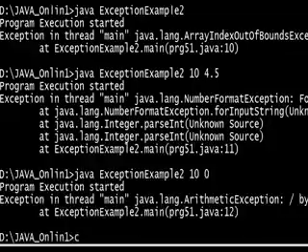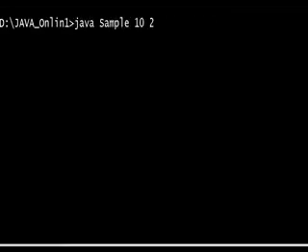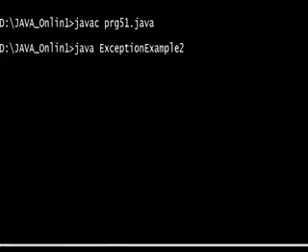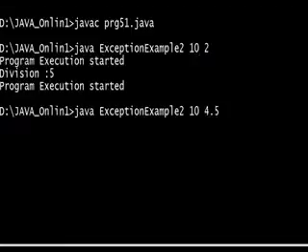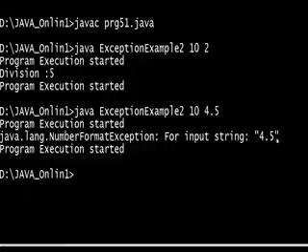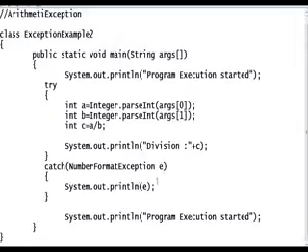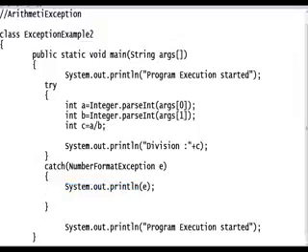Once compile, javac prg51.java. Java exception example 2. We need to pass the values, 10 2, that is okay. If I pass 10 4.5, then NumberFormatException for this 4.5. This is why this is coming. What is the exception name? If you want to know, keep it there. If I don't want it, then remove this statement. In the application, these kinds of statements won't be there. Only the user message will be there. Right now, what is the user message?